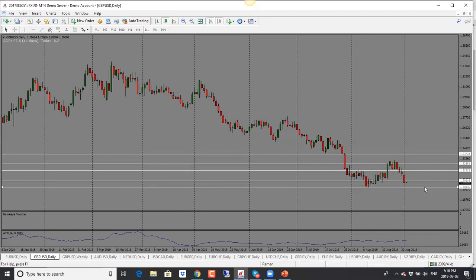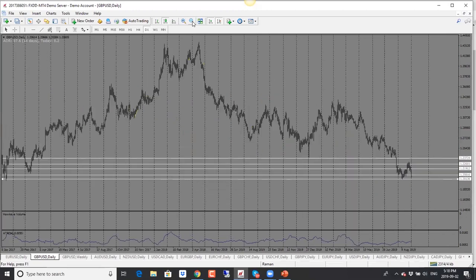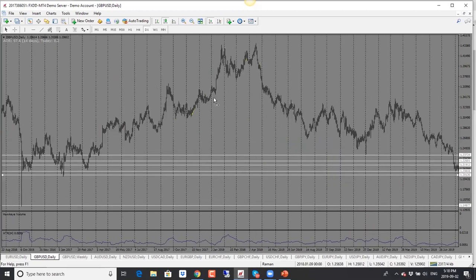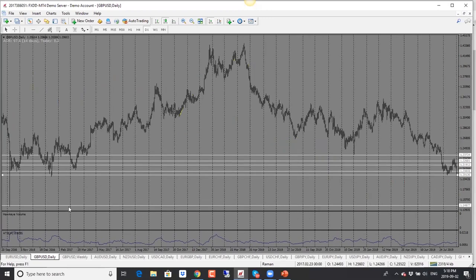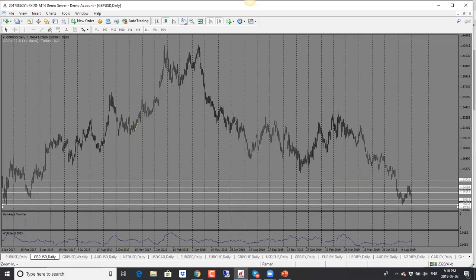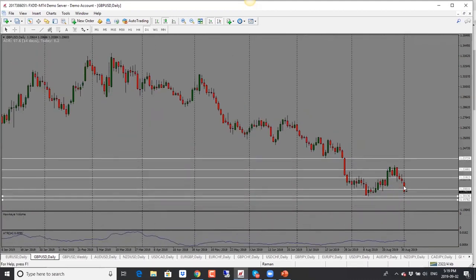The first target here is 1.2020, and then below that we are looking at... as you can see, we haven't been at these levels in quite some time here. This is where the market has been seeing more buying here. So here bias is bearish.